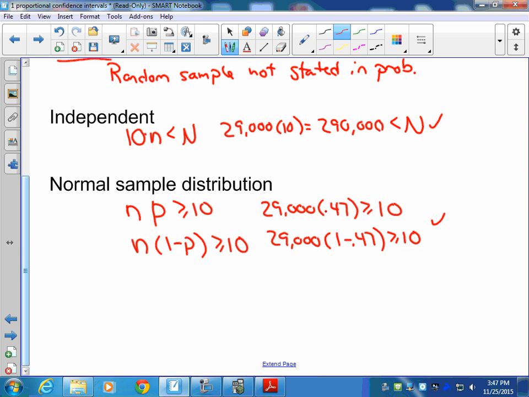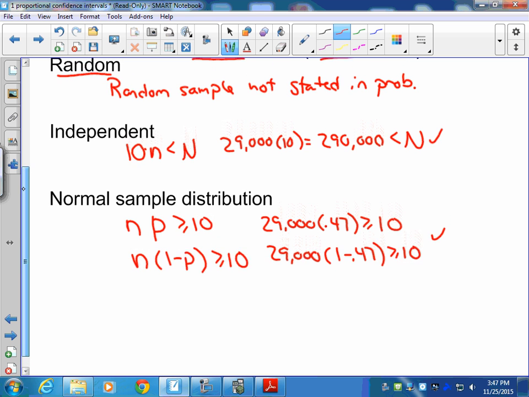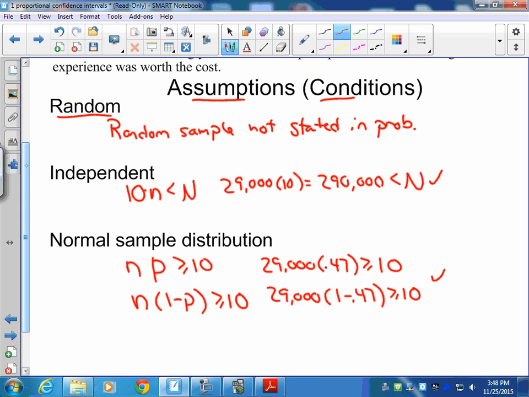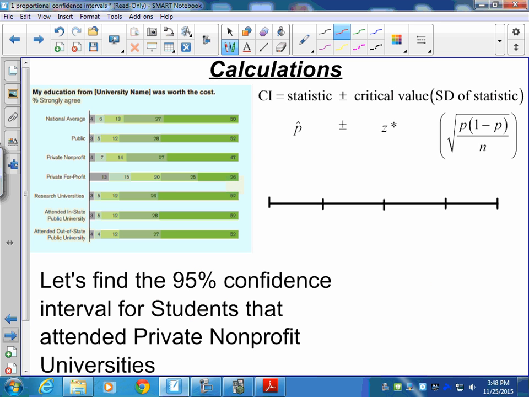Okay, so now we know that we're dealing with a normally distributed population. We have an independent sample based on size, and we're just not sure if we have a random sample based on the way the question was stated. Okay, so now when we look at the calculations, they have it broken down into different categories, and we're going to look at one category right now.